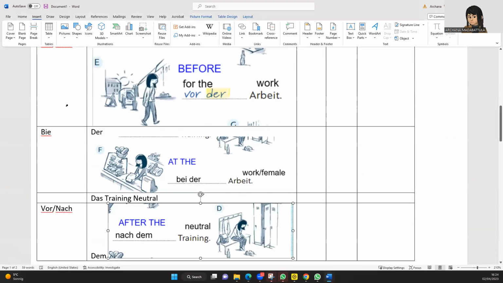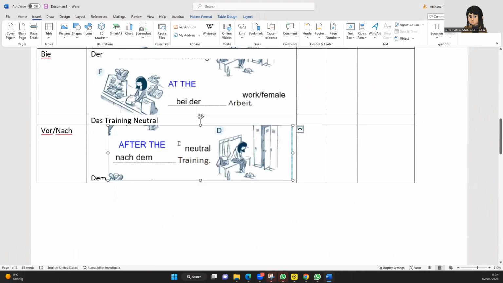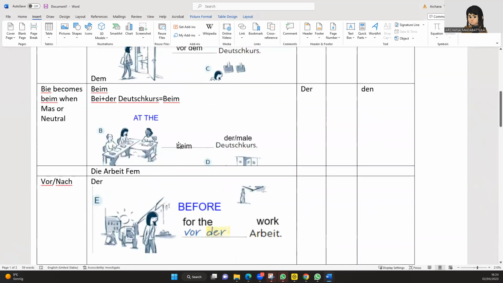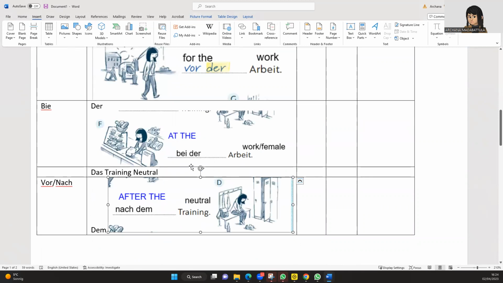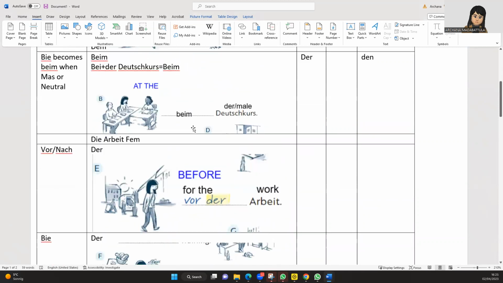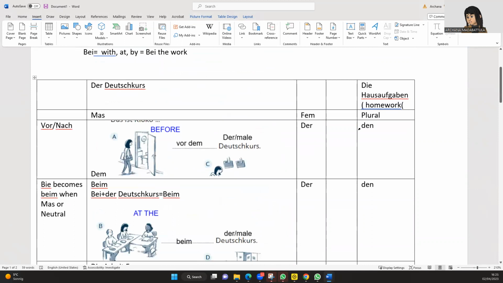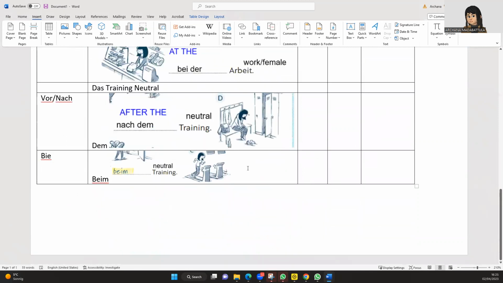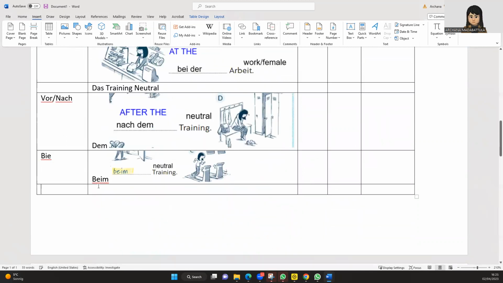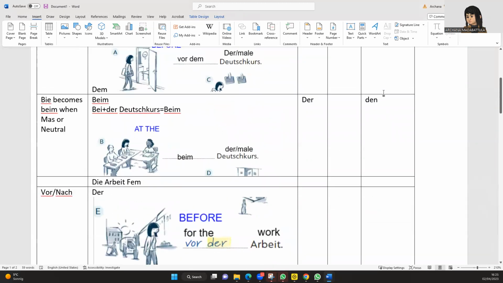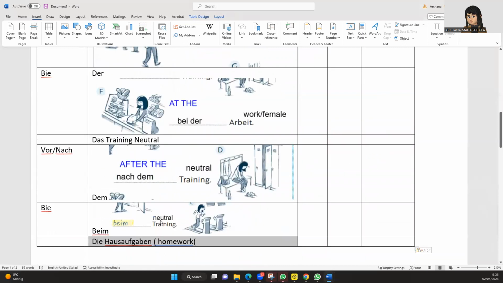Okay. Next. Now we finished the neutral as well as the feminine, and we also finished the masculine. And the last one which we have is the plural form. So let's do the last one, which is the plural form of this one. House, plural.